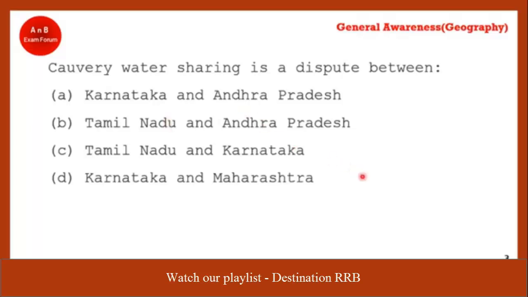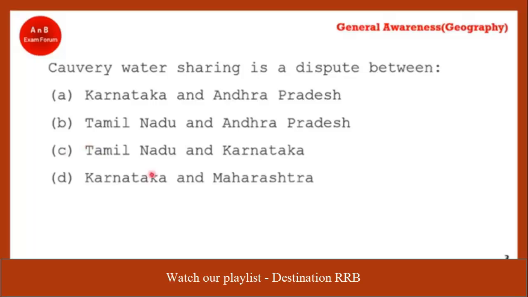Next question, Kaveri water sharing is a dispute between which of the following states? Yes, Anna Malai. You should know. The correct answer is Karnataka and Tamil Nadu. Option C is correct.